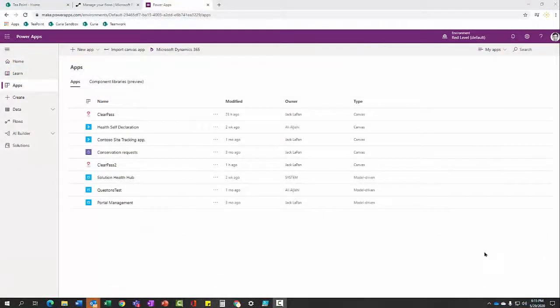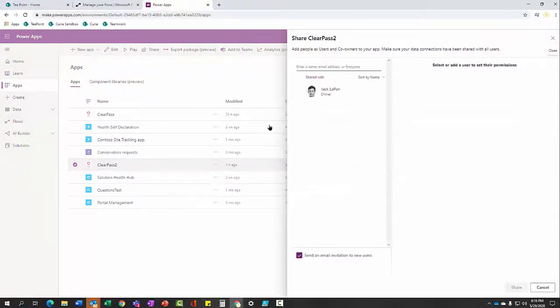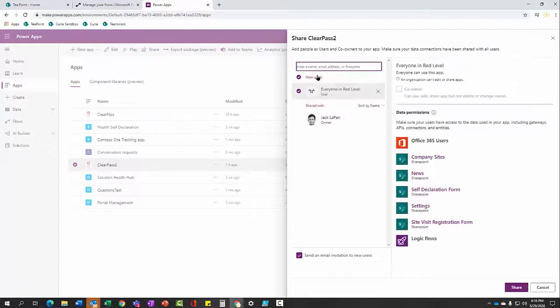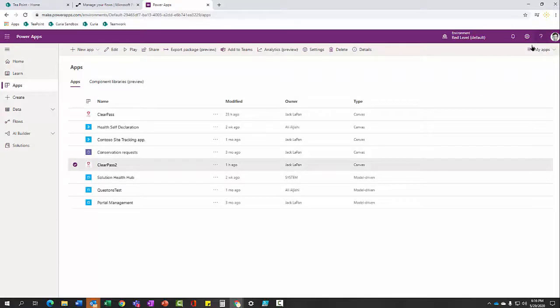The final step in setting up your ClearPass application is to share it with the organization. So if you go to Power Apps and select the ellipsis next to your application name and select Share and type in whoever you'd like to share it with, and I'm going to select everyone inside of Red Level, and now I click Share. And now your application is ready to be downloaded by your users.